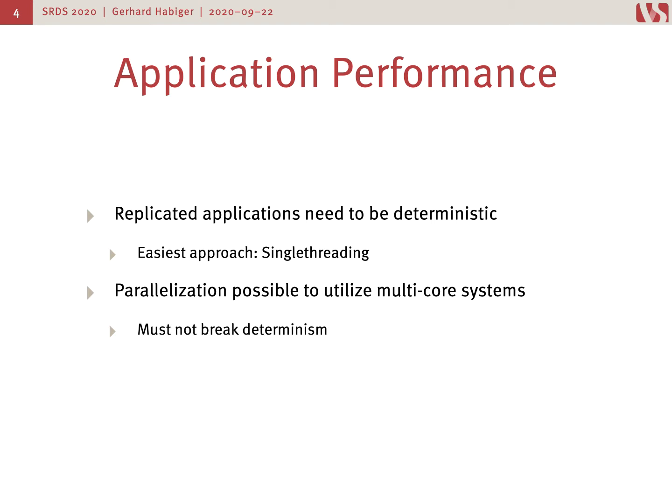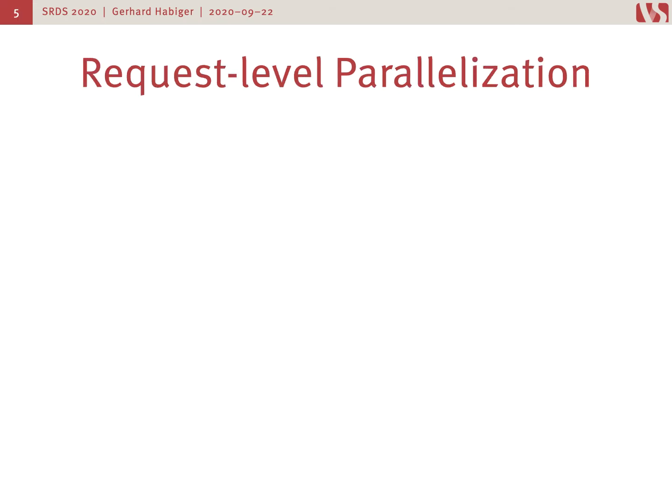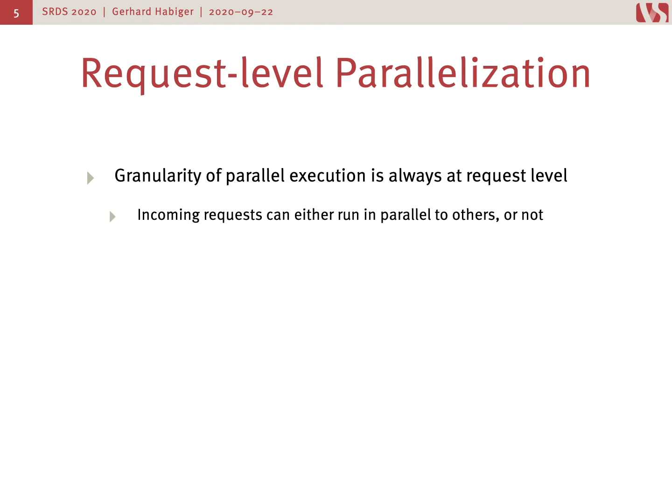To tackle that problem of enabling parallelization while keeping the determinism, in recent years there have been two main approaches from our point of view. We call these request-level versus log-level parallelization approaches. So let's first talk about request-level parallelization approaches. That means that the granularity of parallel execution is always at the request level, meaning that incoming requests can either run in parallel to others or not. The decision whether a request can run in parallel or not requires prior knowledge about the application behavior.